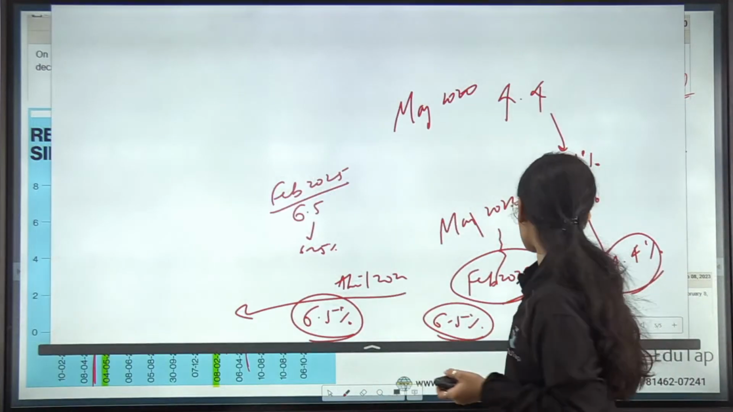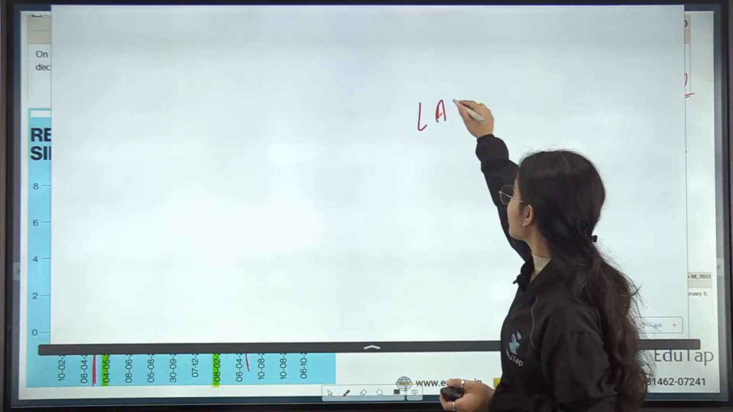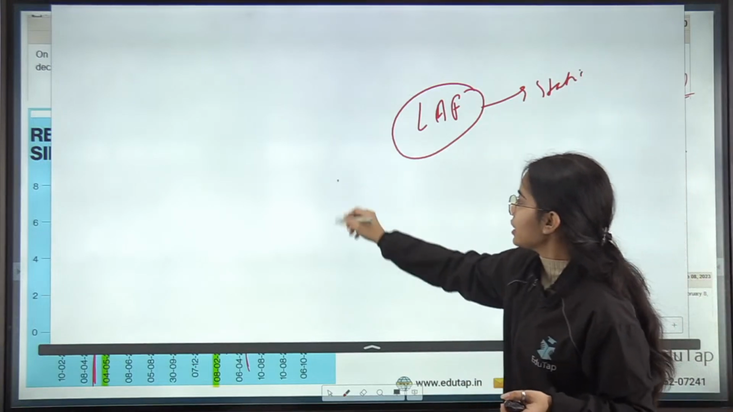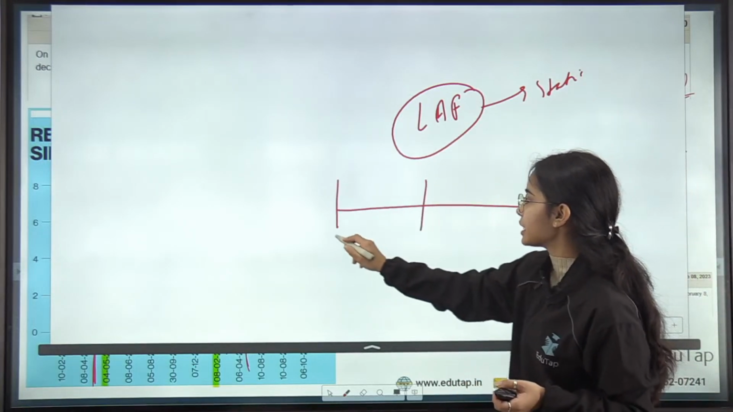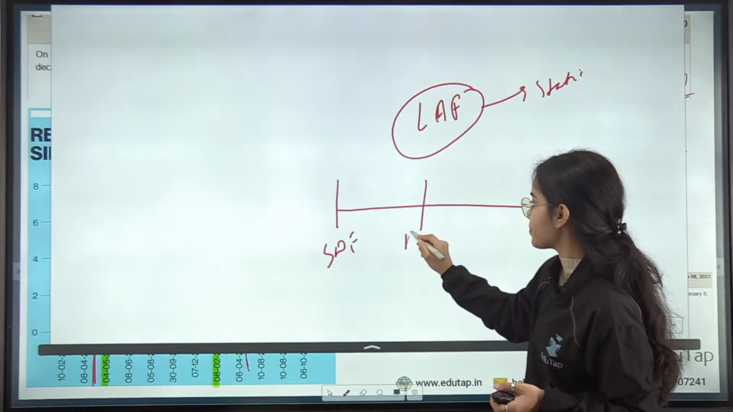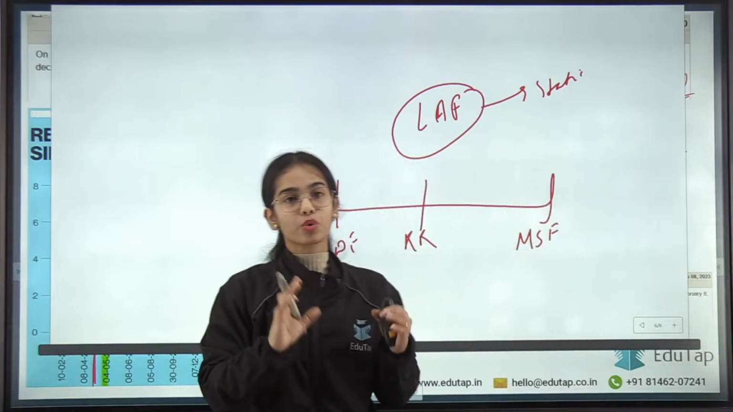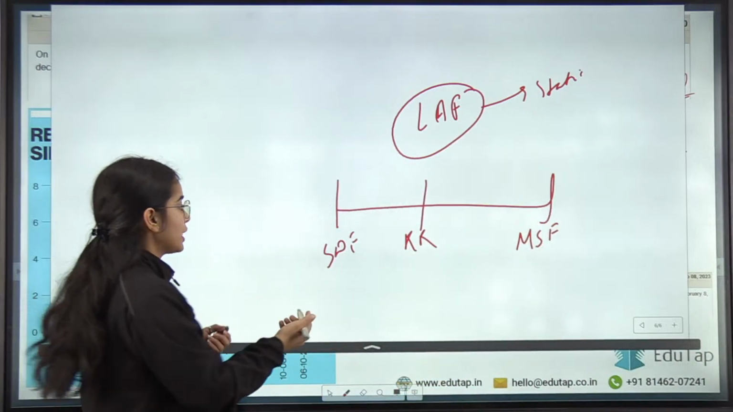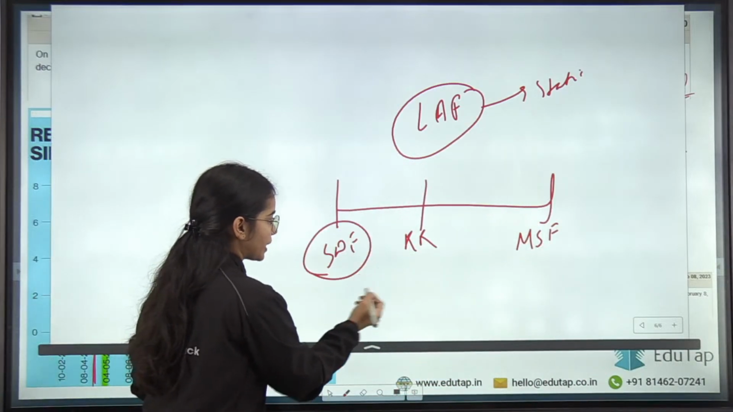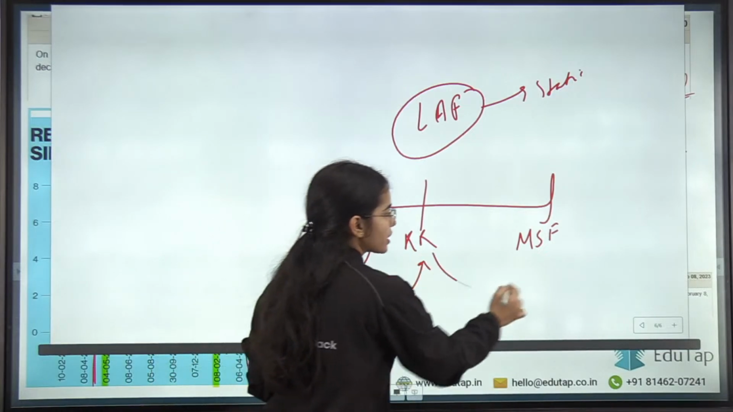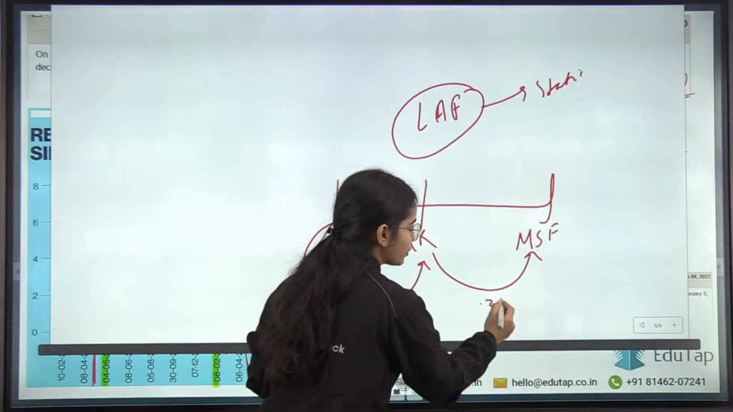See, liquidity adjustment facility, this is a static concept. Basically in the liquidity adjustment facility there is SDF, there is repo rate and MSF rate. Okay, if you don't know about these rates, you have to go through the static. SDF rate is the deposit rate of the RBI, that is lesser than repo rate by 0.25%. MSF is higher than the repo rate by 0.25%.